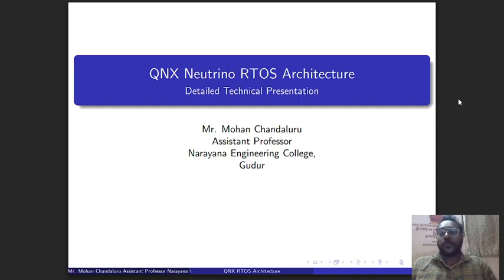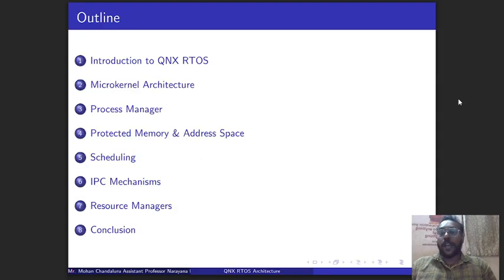Today, I'm going to give a presentation on QNX Neutrino Real-Time Operating System Architecture. Deep diving into this architecture, this is the outline that I'm going to present in front of you today. So, introduction to QNX RTOS, followed by the microkernel architecture, and then process manager, protected memory and address space, scheduling, IPC mechanisms, resource managers, and then conclusion.